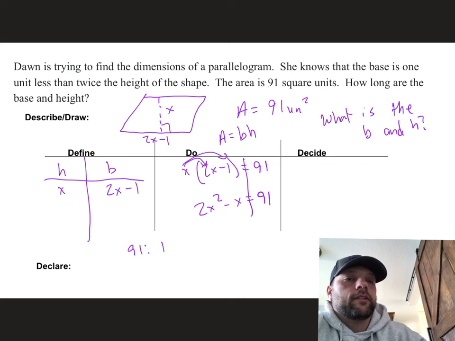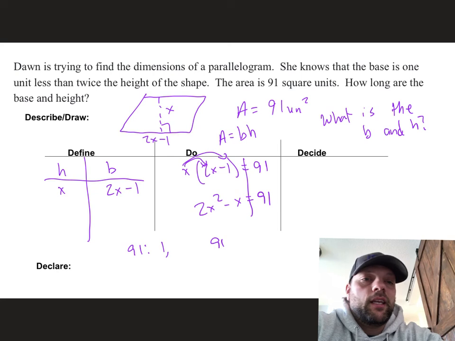Okay, and my factors of 91 are 1 and 91. It's not even, so that eliminates any even number going into it. So then we're just left with odd numbers to look at.